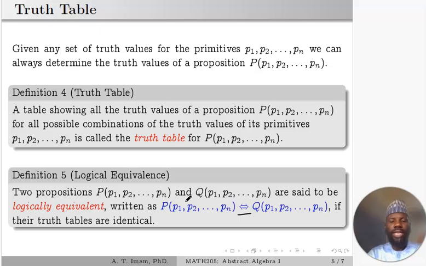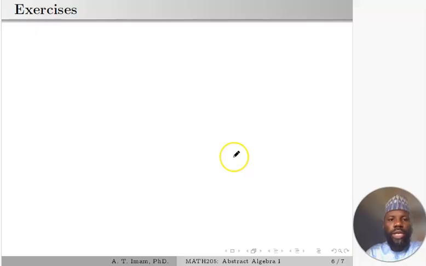So the two will have identical truth tables. Whenever the truth tables are identical, for every corresponding set of truth values for the primitives, then we say the two propositions are logically equivalent. We are going to demonstrate this with examples in our subsequent classes. But today's class is actually to talk about what a compound proposition is, what a truth table is, this logical equivalence, and then connectives.